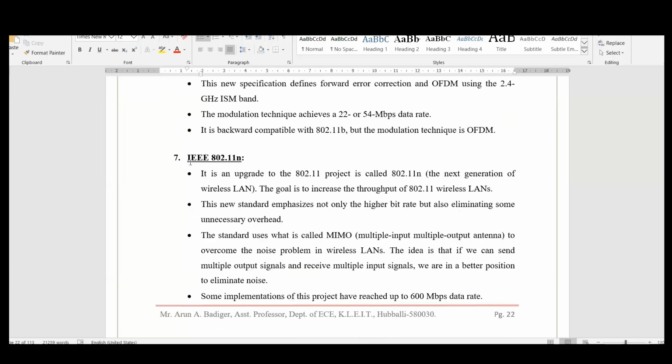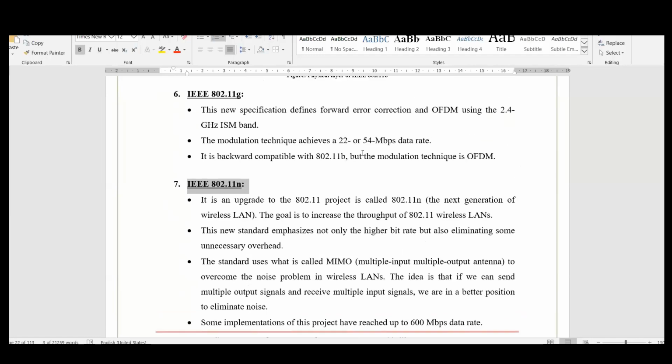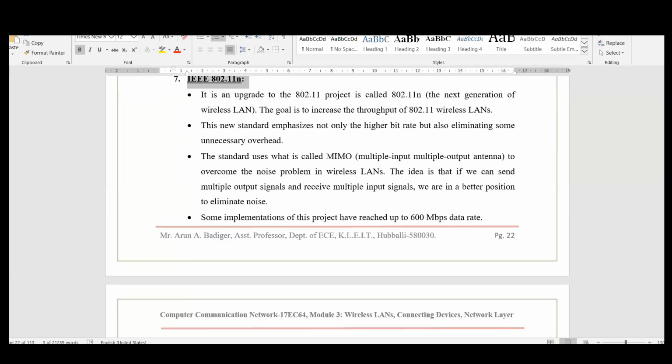And here, with this method, we are getting only 54 Mbps speed. If we still want to increase it, we have to minimize the error. The error can be minimized if you go for MIMO. MIMO stands for multiple input, multiple output antennas. We can assume that in a Wi-Fi router, previously we were using only one antenna. Nowadays you can see there are two antennas. There can be four antennas in Wi-Fi routers. As we go on increasing the antennas, at a time we can send data over four different antennas and receive over four different antennas, right?